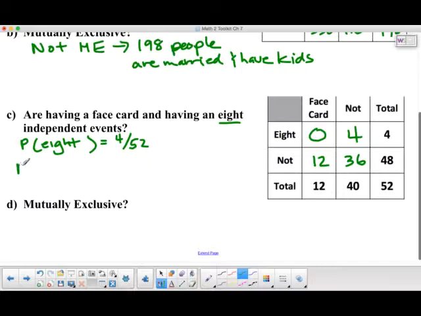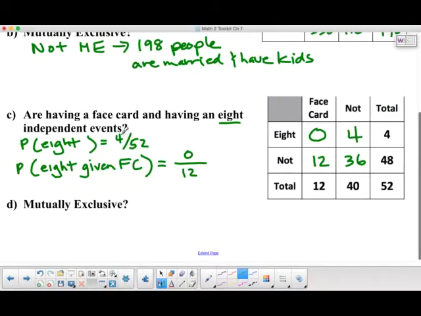But what if I want to find out the chance of getting an 8 given you knew that it was a face card? So let's narrow it down. How many cards out there are face cards? And as we know, there are exactly 12 of them that are face cards. And of those 12, how many are 8s? Well, if you look here, there are no 8s that are also face cards.